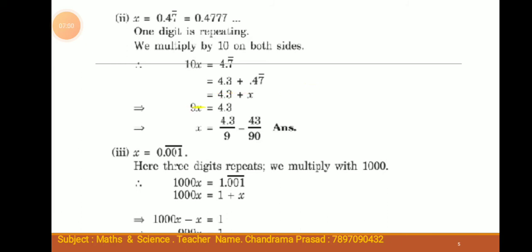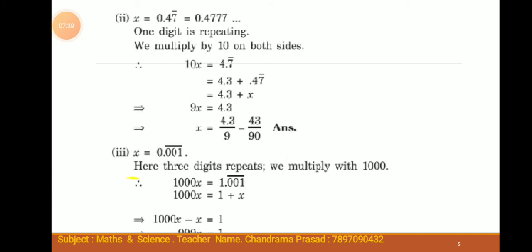This can be written as 4.3 plus 0.47 bar, that is 4.3 plus x. On transposing, 10x minus x equals 4.3, or 9x equals 4.3, or x equals 4.3 divided by 9. This equals 43 divided by 90. This is the answer.